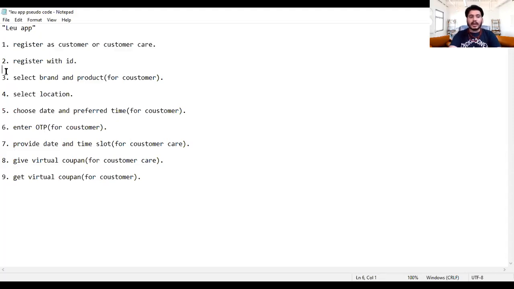Then you have to register with your ID. Then the next point is for customers only: you have to select the brand and the product. Then you have to select the location. Then the customer will select a preferred time and date. Then the customer will get an OTP. Then the customer care will provide the date and time slot that will be preferable for them also. Then the customer care will give a virtual coupon and the customer will get a coupon. It's easy as that. Now let me quickly share the prototype of the application.